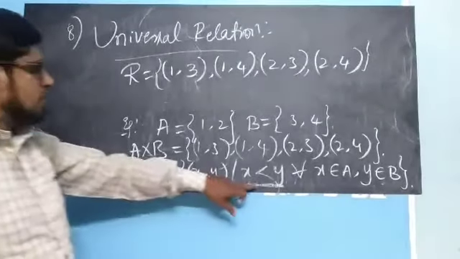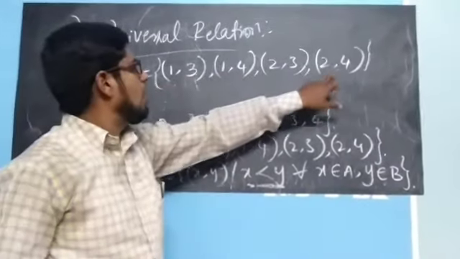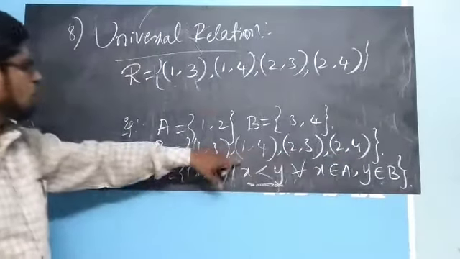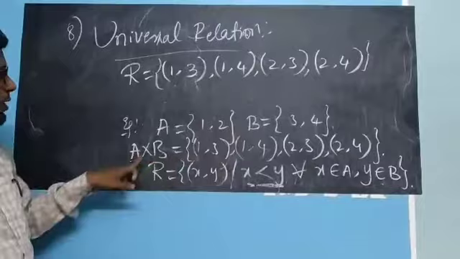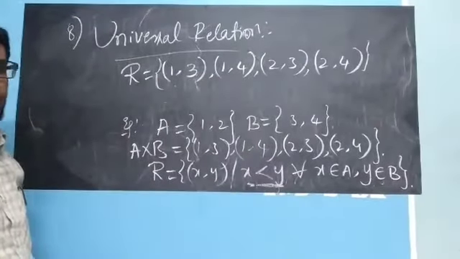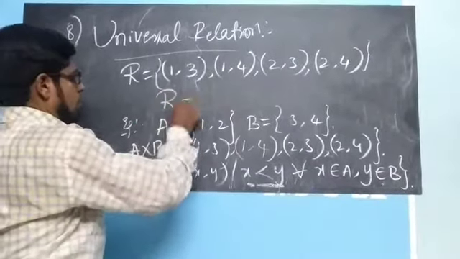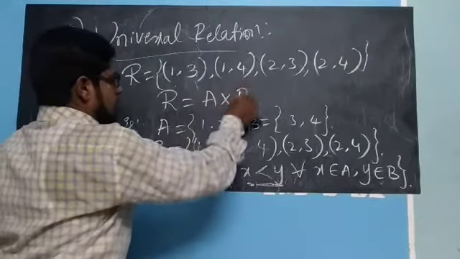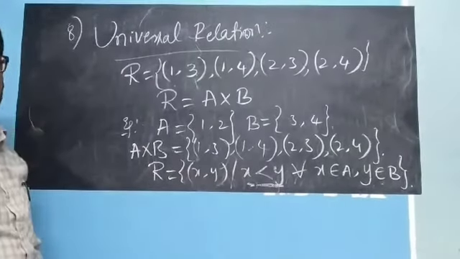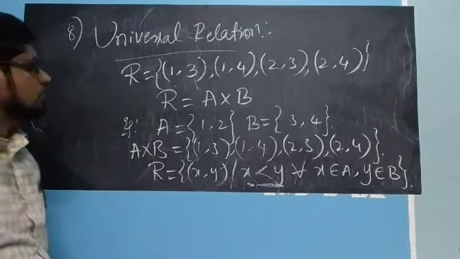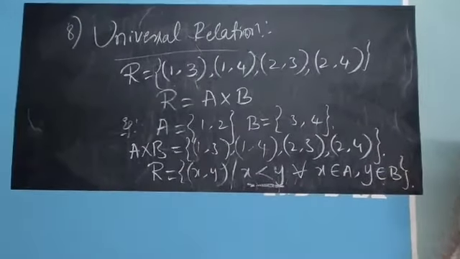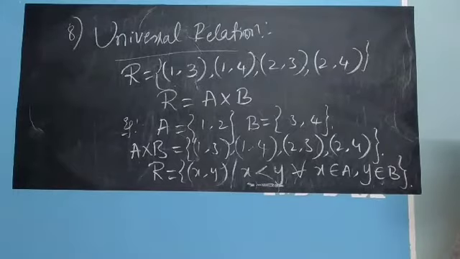Now, with the help of this relation, I got these four elements, and these four elements come from A cross B itself. So both are equal here. A cross B is exactly equal to our relation. So R is equal to A cross B. That means this relation is a universal relation. I hope you understood universal relation.